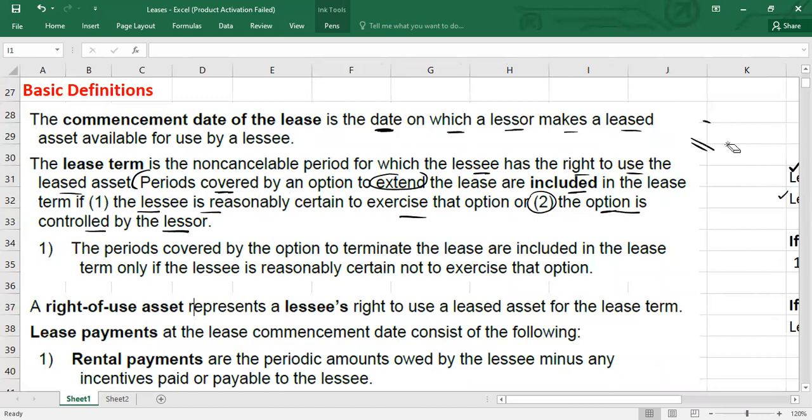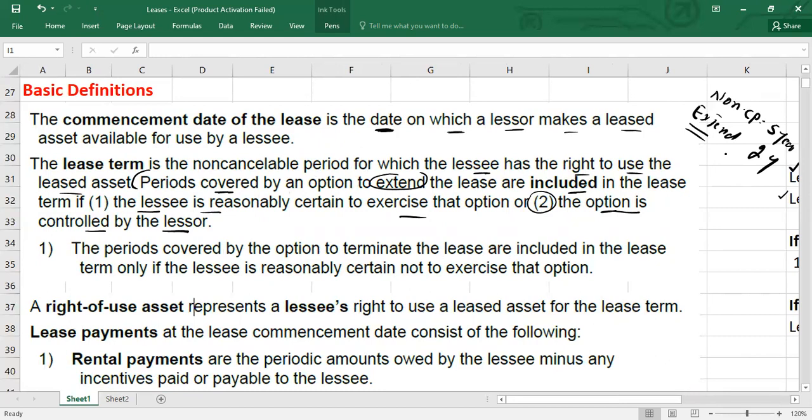For example, guys, here we have a non-cancelable period, let's assume 5 years. And we have an option to extend it, for example for a further 2 years. But this option to extend is controlled by the lessor. I mean to say, if the lessor asks you to extend it, you are bound, so you have to extend it.